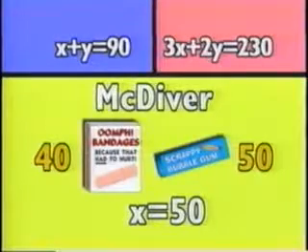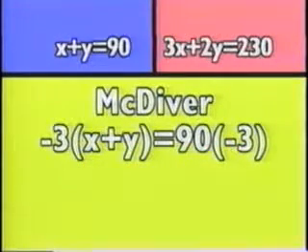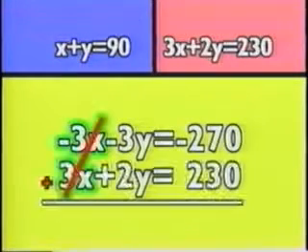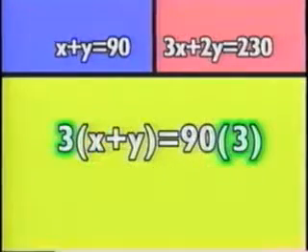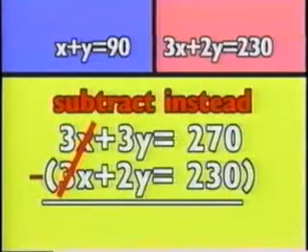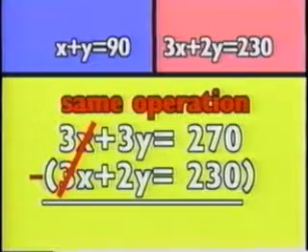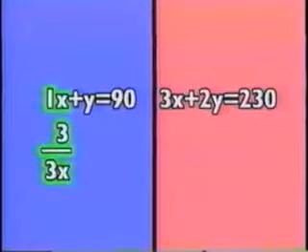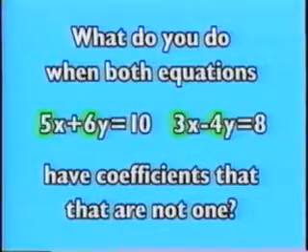In our MacDiver example, the first step was to multiply the first equation by negative 3 to produce a match of the x coefficients. So the two canceled out when added. You should know that you also could have multiplied by positive 3 and just subtracted the results. It's the same operation. However, this worked because the first equation's x had a coefficient of 1, so it's easy to just multiply by 3. What can you do when both equations have coefficients that are not 1?